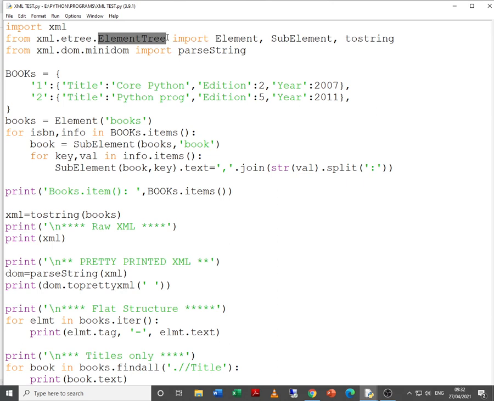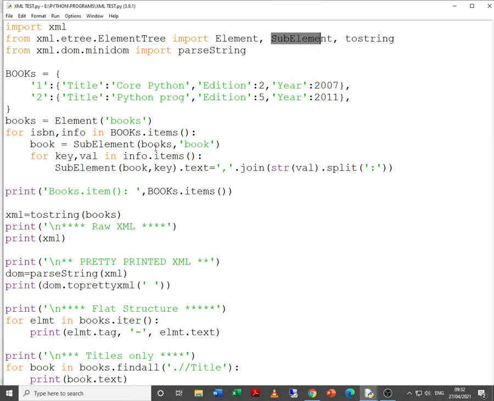So if you have executed the previous codes, you need not install any other additional modules or libraries, but you need to just understand this Element and SubElement. Element is basically to create a parent tag, SubElement is to create a child tag.